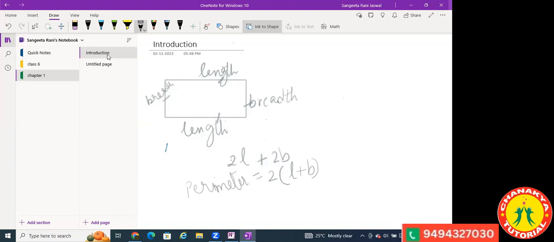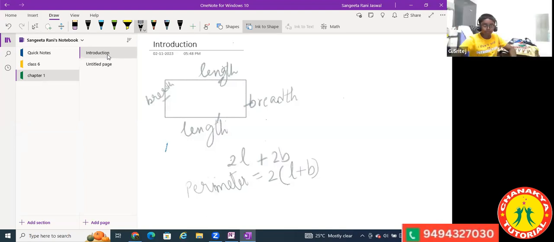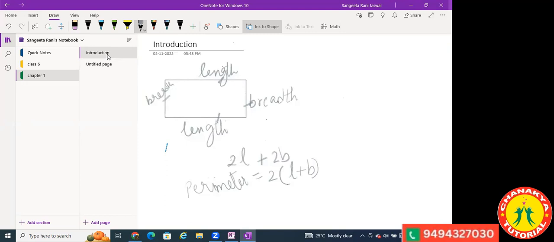So it goes for every rectangle, whichever rectangle we have. The perimeter is always twice of length plus breadth. You got it? Show your thumbs up. Great. So if you have a rectangular shape, this is the basic thing. This should be taken as a formula to find the perimeter of a rectangle.